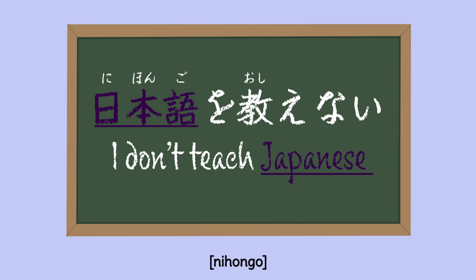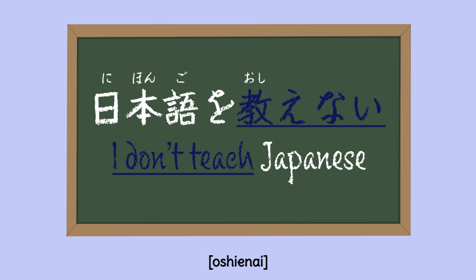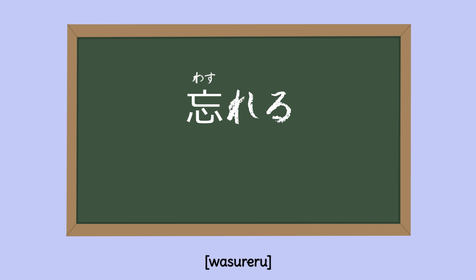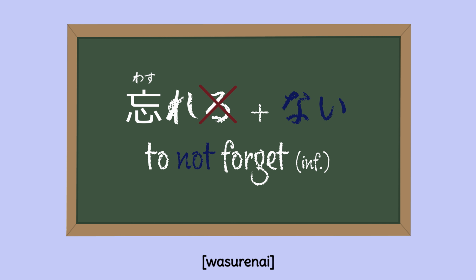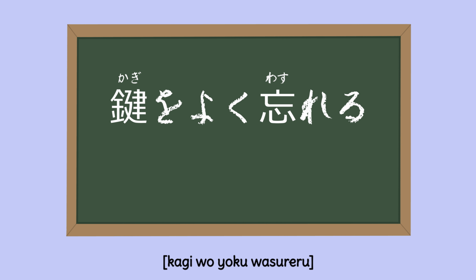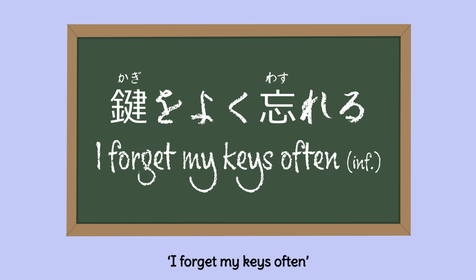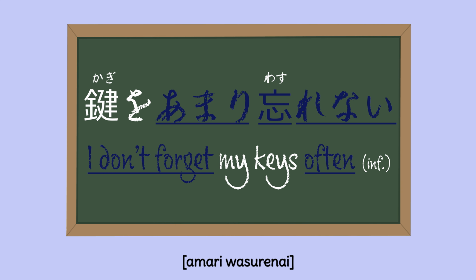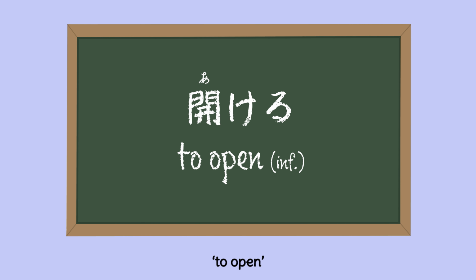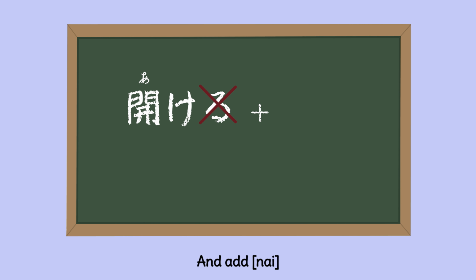忘れる to forget. Remove the final ru and add nai. 忘れない to not forget. 鍵をよく忘れる I forget my keys often. 鍵をあまり忘れない I don't forget my keys often. 開ける to open. Remove the last ru and add nai.